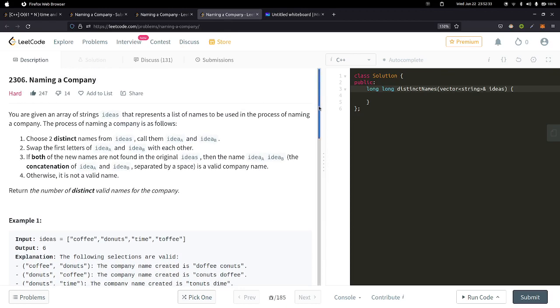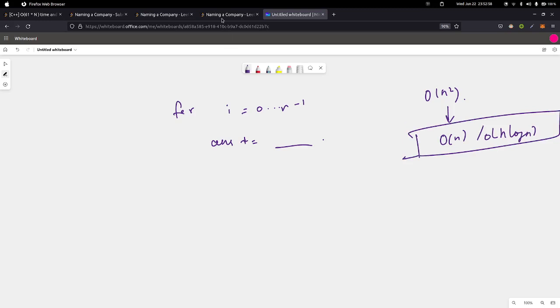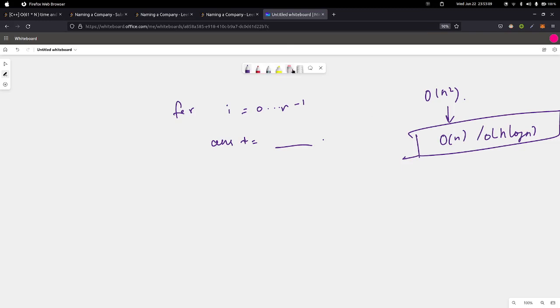This is where the important part of this problem comes in. For many such problems where we need to find a pair of something, or when we need to map a pair or two values, usually the obvious way would be in order of n squared, and most of the problems would require us to do it in order of n or order of n log n, right? So how do we do it in general? How do we reduce this order of n squared into order of n in such problems, those which talk about pairs or triples or anything for that matter, right? How do we do that? Initially, order of n squared.